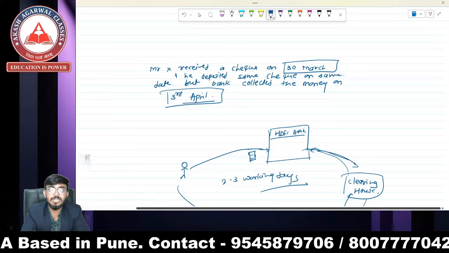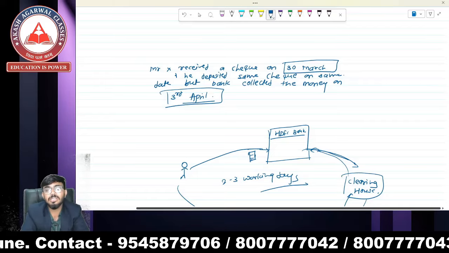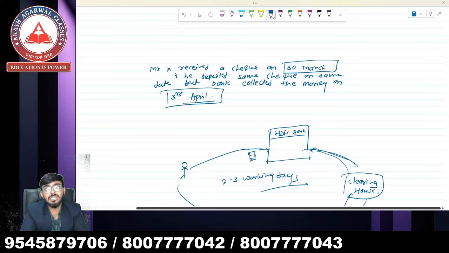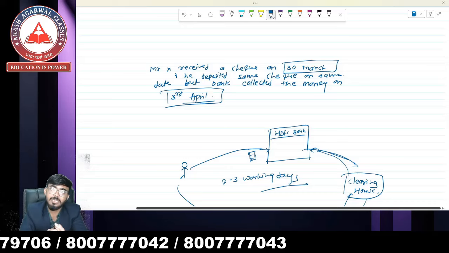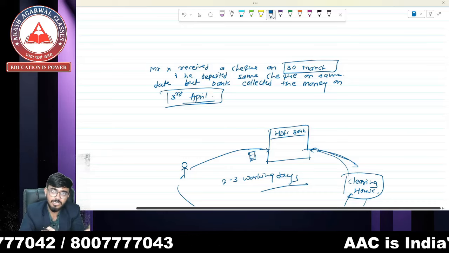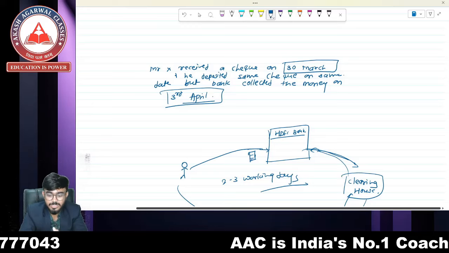Both the parties are correct, because until and unless amount is received by bank, it is not going to credit your account. Whenever you receive a check and deposit it in the bank, on that same date you pass the entry that amount is received. So there is a difference between dates.